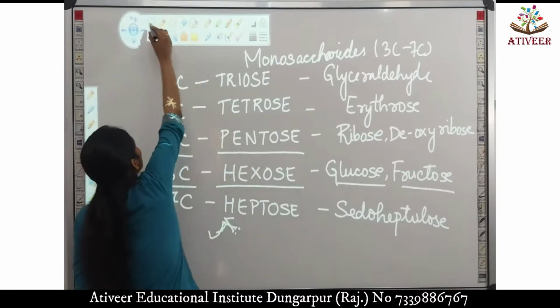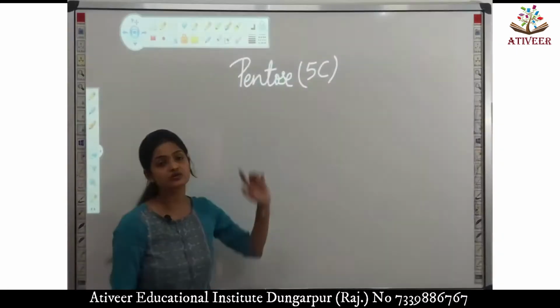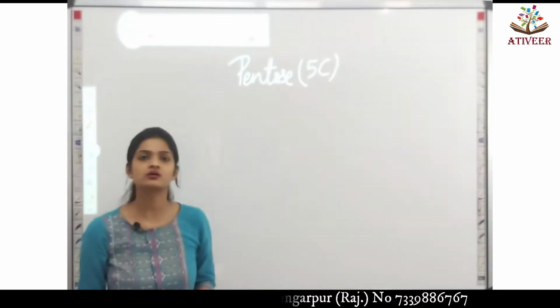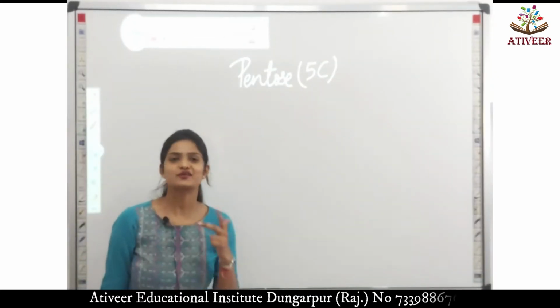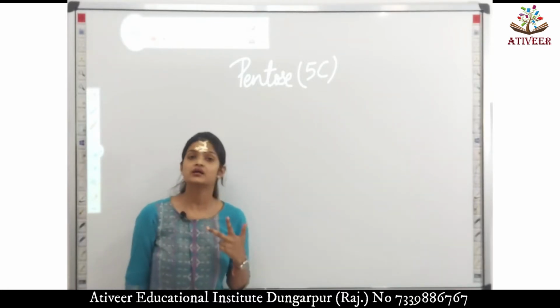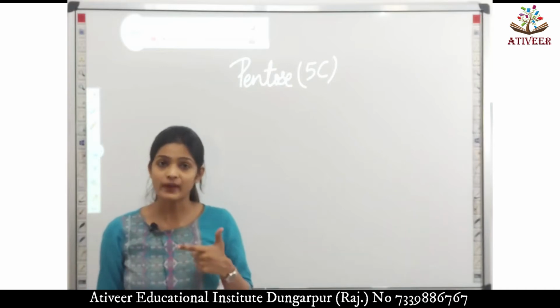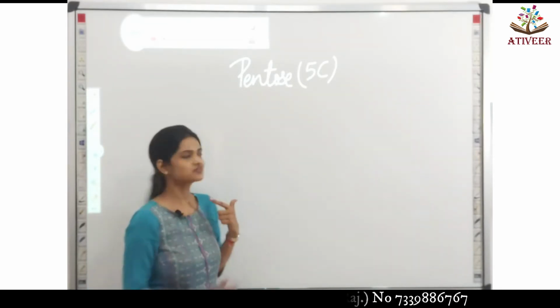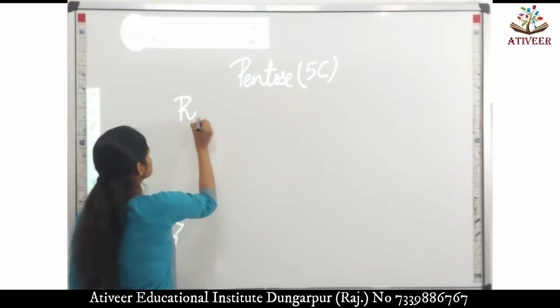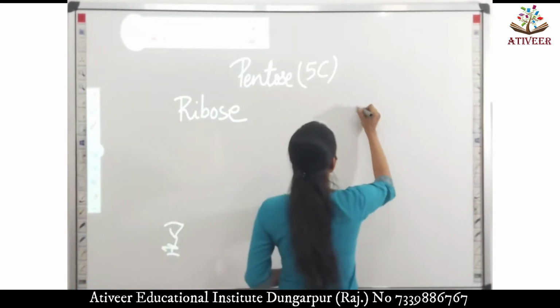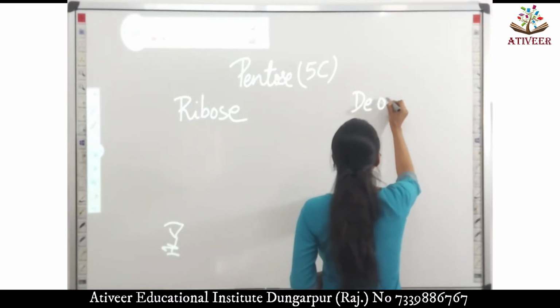Okay, let's move on to pentose sugars. Pentose sugars are 5 carbon containing sugars. Examples ribose sugar, deoxyribose sugar, arabinose sugar, all these are your pentose sugars. But the two most important compounds as per your NEET syllabus are ribose and deoxyribose.